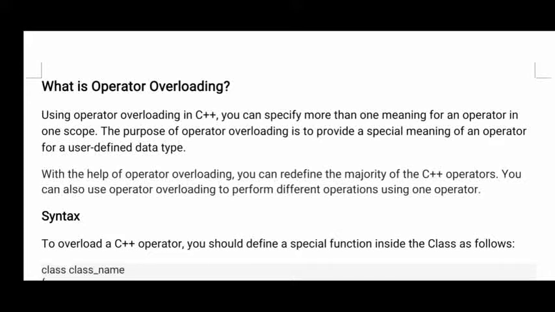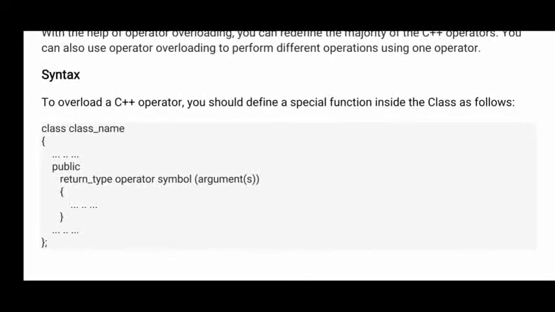Now you see the example here. Operator overloading is possible by using an operator function, and that operator function is created inside a class. In the syntax, to overload a C++ operator, we should define a special function inside the class. So if you want to create operator overloading in C++, you need to create a special function inside the class. That function is nothing but the operator.